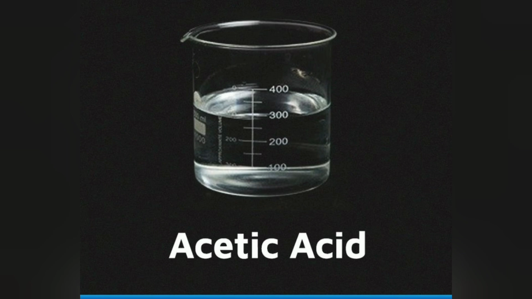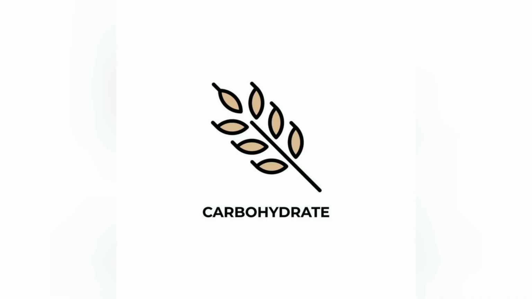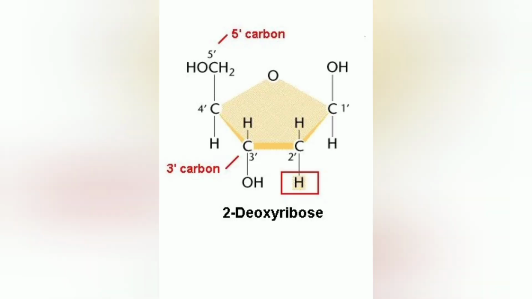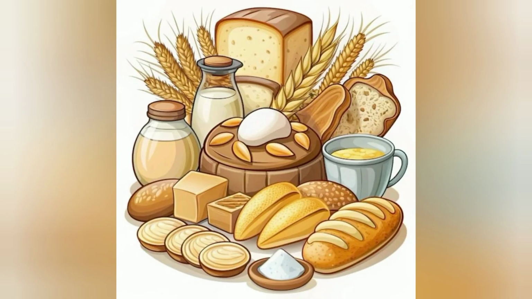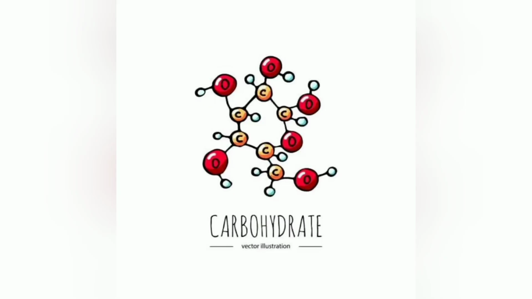Whereas some genuine carbohydrates like rhamnohexose and deoxyribose do not satisfy the general formula, but they are carbohydrates, right? And some also contain nitrogen, phosphorus, and sulfur in the structure. So we can't consider the definition of carbohydrate to be true, because carbohydrate says that it is the hydrate of carbon, but in genuine carbohydrates we also find nitrogen, phosphorus, and sulfur.